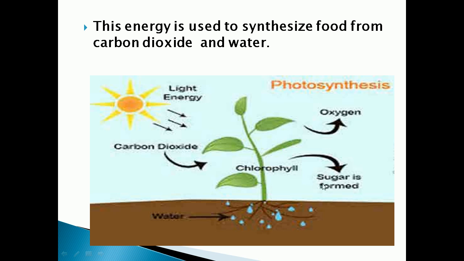Sugar. The sugar molecule formed during photosynthesis is a carbohydrate, that is glucose, C6H12O6. During photosynthesis oxygen is released out from the plant.